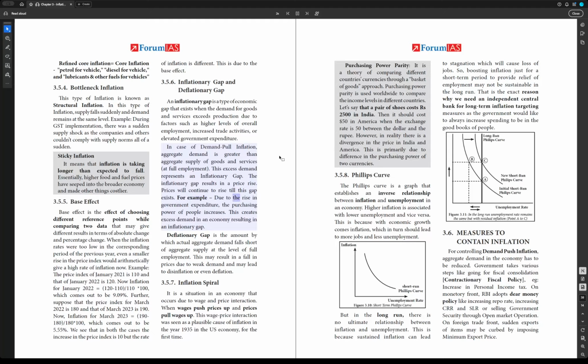For example, due to the rise in government expenditure, the purchasing power of people increases. This creates excess demand in an economy resulting in an inflationary gap. Deflationary gap is the amount by which actual aggregate demand falls short of aggregate supply at the level of full employment. This may result in a fall in prices due to weak demand and may lead to disinflation or even deflation.